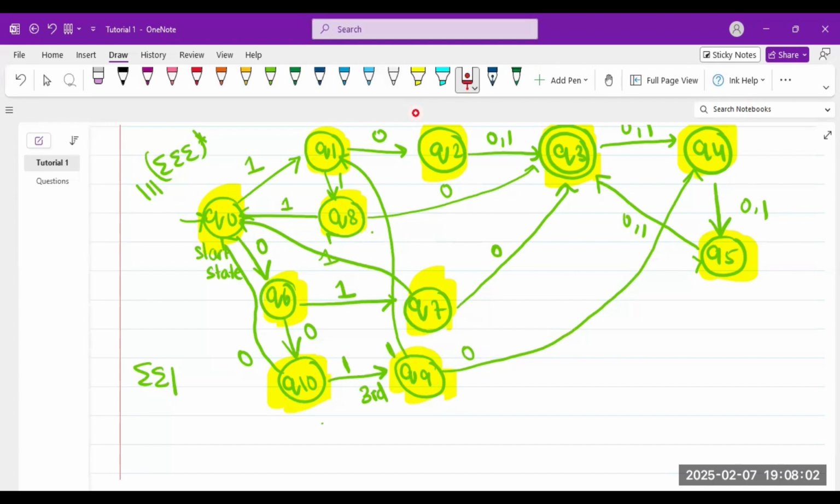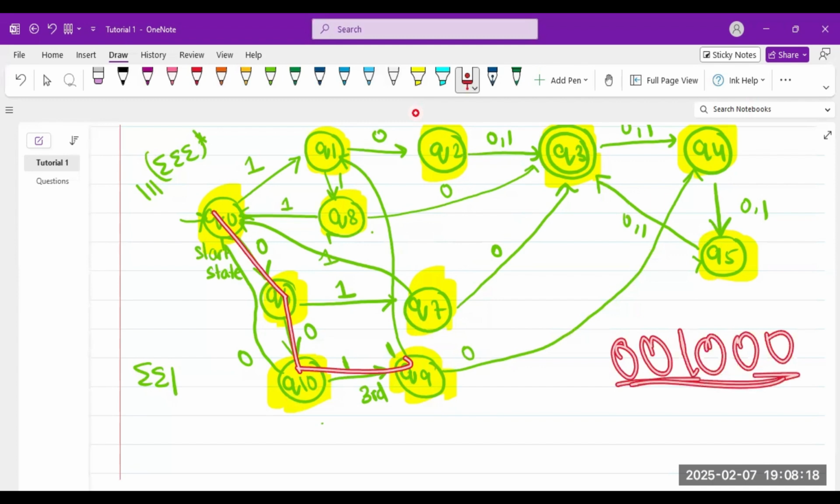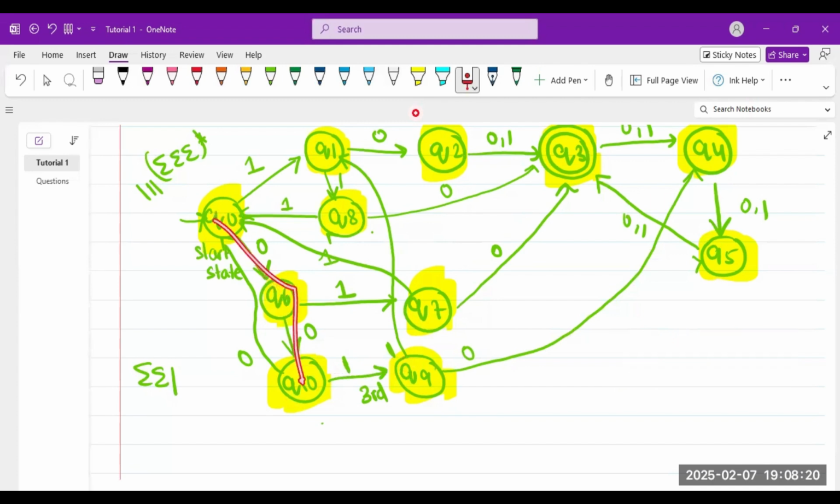Okay, so after it, what if I got, where was I? Yes, I was here. What if after 1 1 0 I am done with 1 1 0? What if after a 0 I got 0 1 0? What if after I got a 0 and then I got a 1? So this is basically 0 0 1 0 0 0. This is a sample string. So I can say okay, 0 0 1 0 0 0.